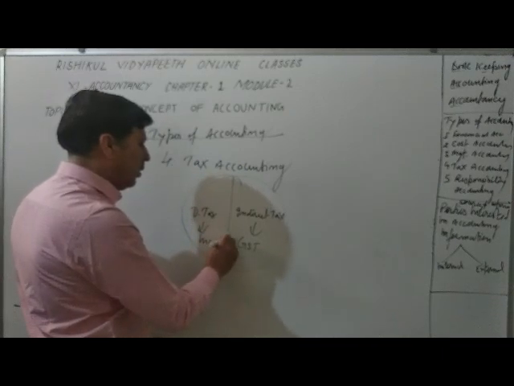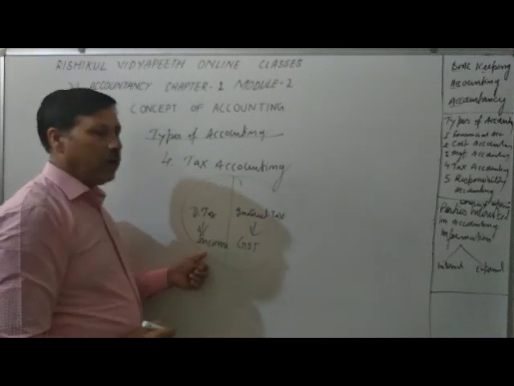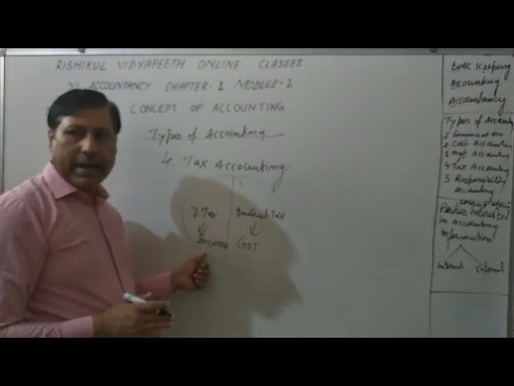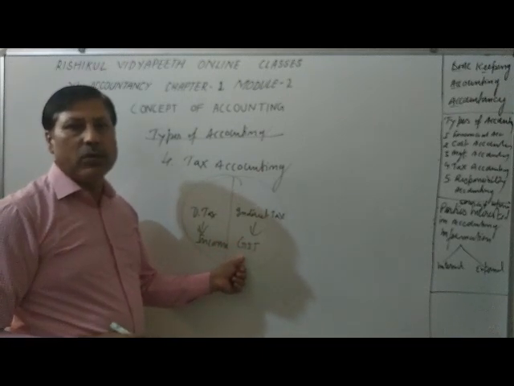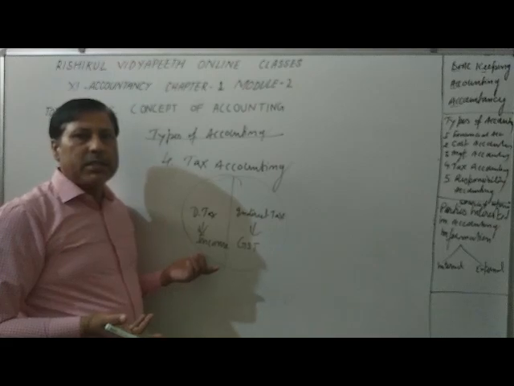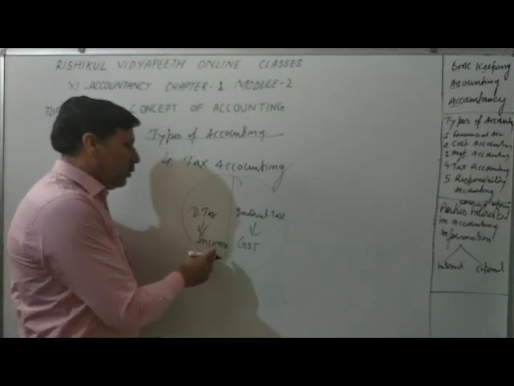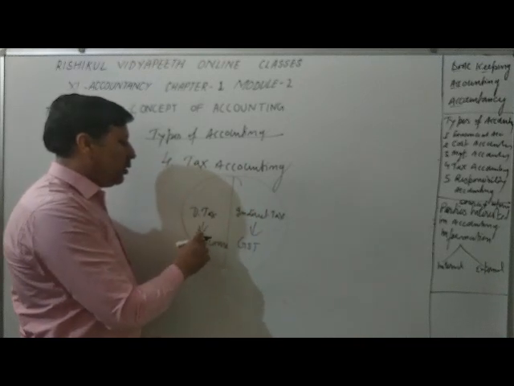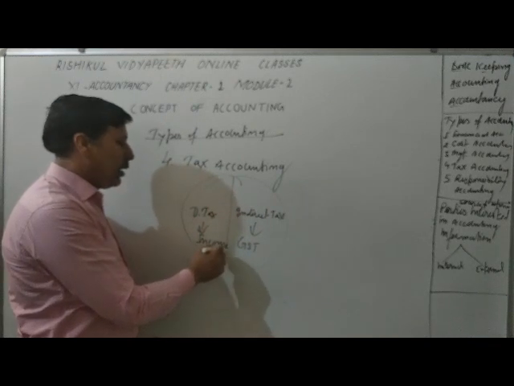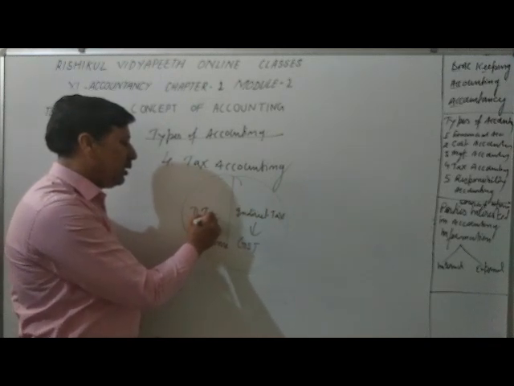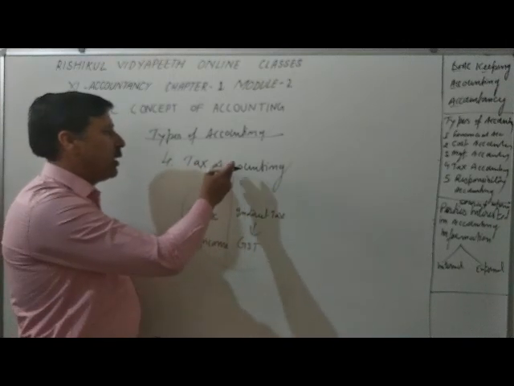If we want compliance with taxation, or we want to pay the tax, whether direct or indirect, or we want to calculate the GST, without information we can't calculate the GST or the income tax. To fulfill these legal compliances, we have to go to tax accounting.